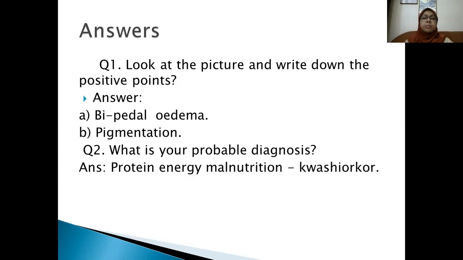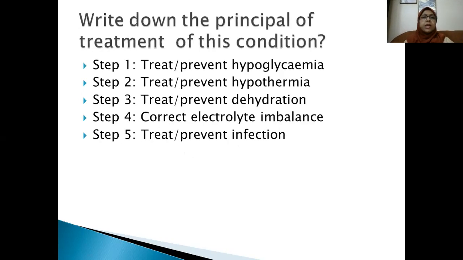So, what is the probable diagnosis? Protein energy malnutrition, that is kwashiorkor. And the third question, write down the principle of treatment of this condition. You have to write down the 10-step management. That is the principle of treatment of protein energy malnutrition, either it is kwashiorkor or marasmus.